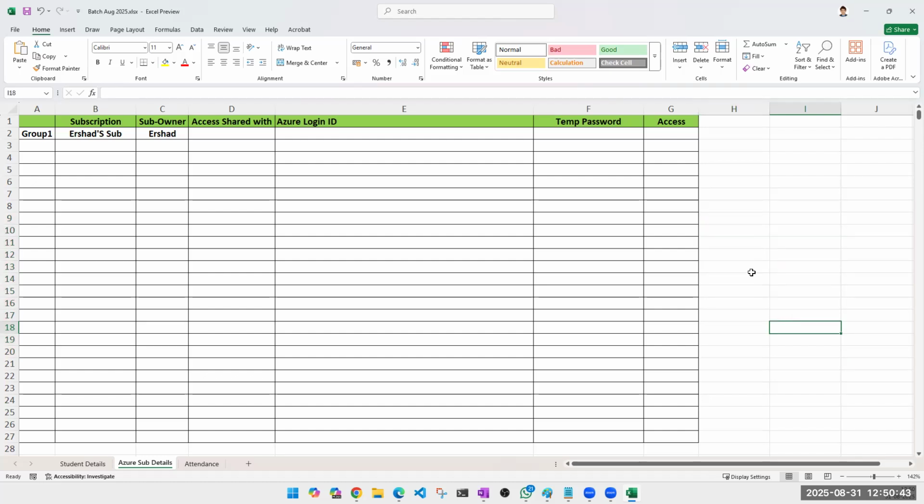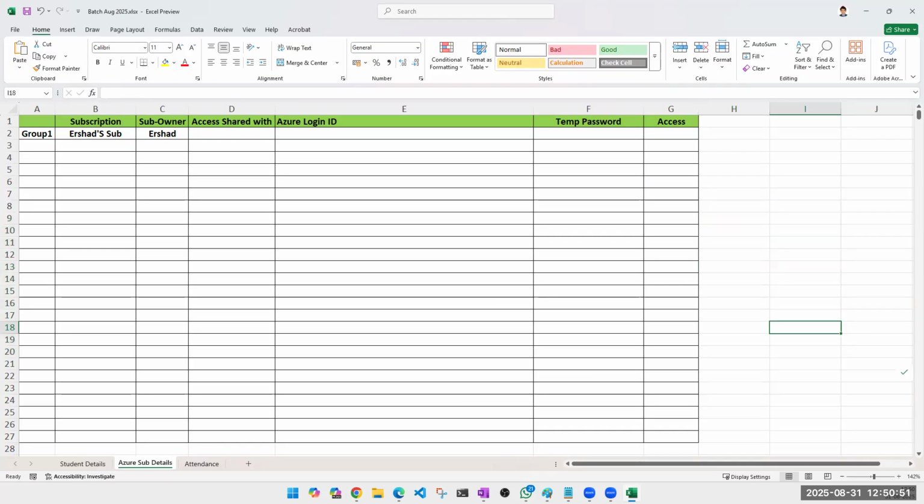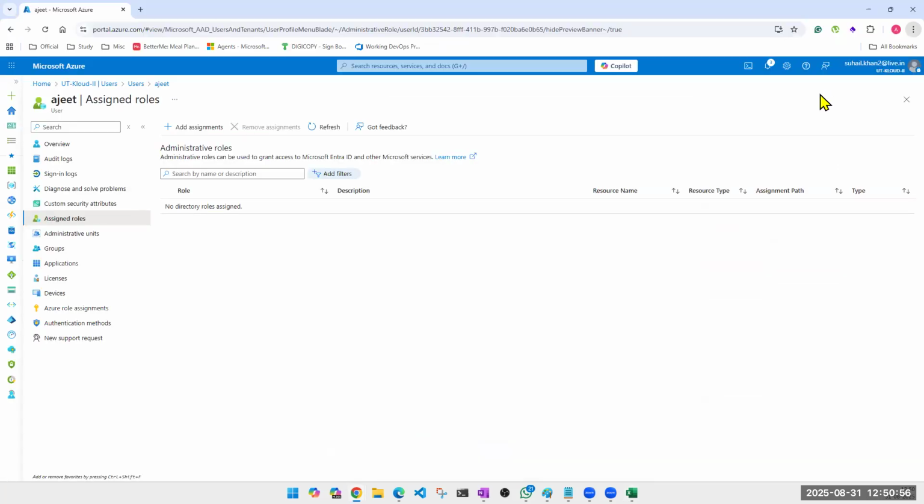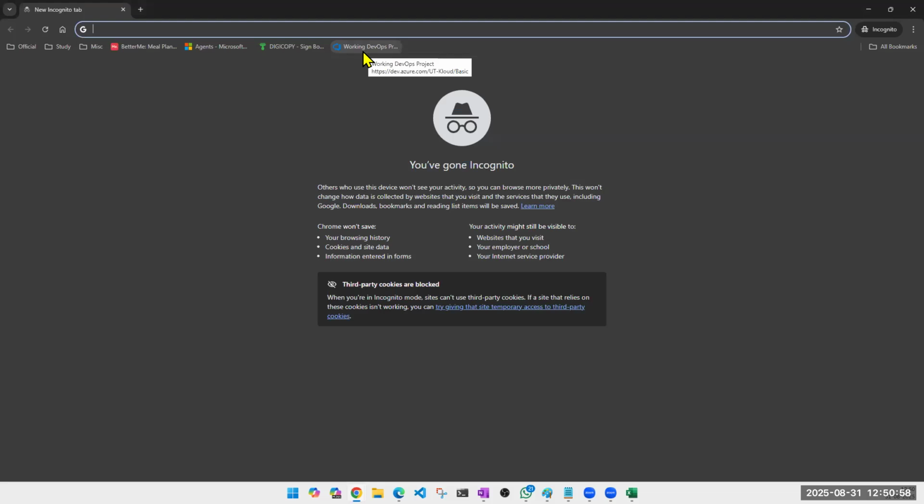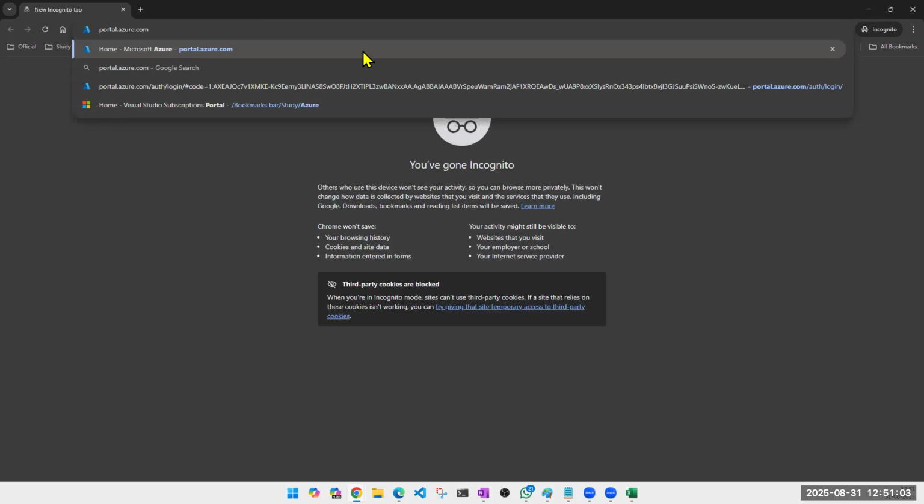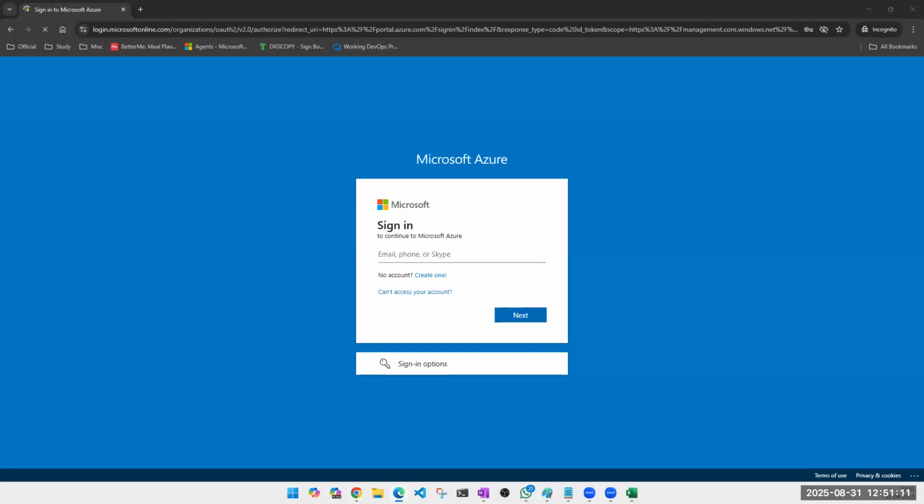Now, when we go to the portal, you are going to see how many subscriptions we have. Okay. So now here, I'll close this. Portal.azure.com. This is the link which you use to access Azure's portal. I'm sharing it on WhatsApp as well. Portal.azure.com. Even if you do a Google search, you'll get it easily.